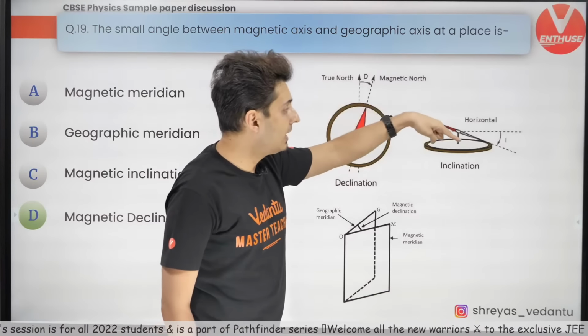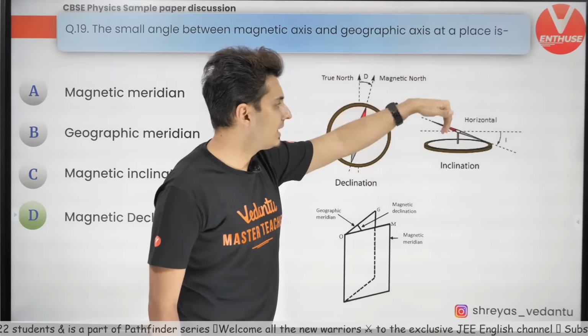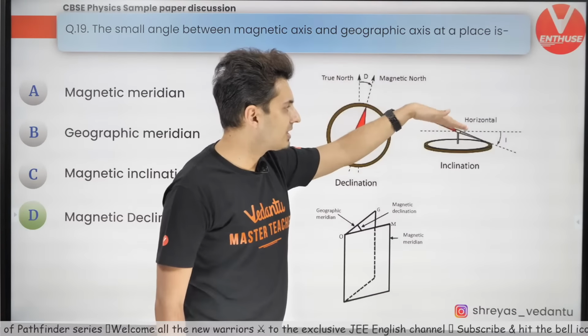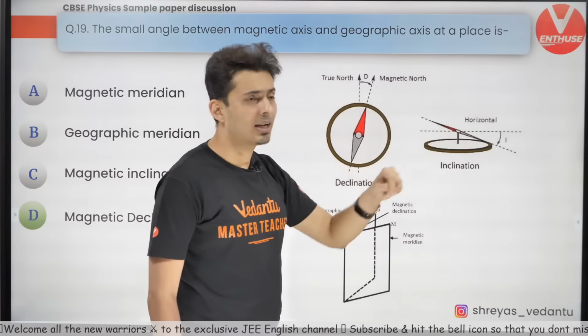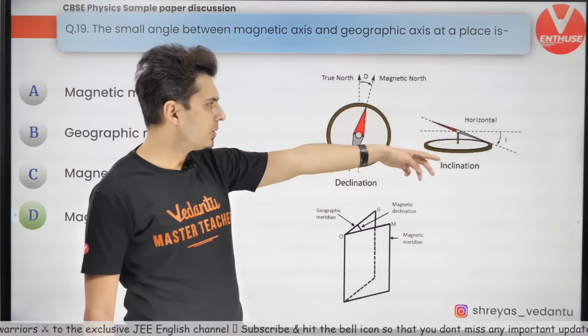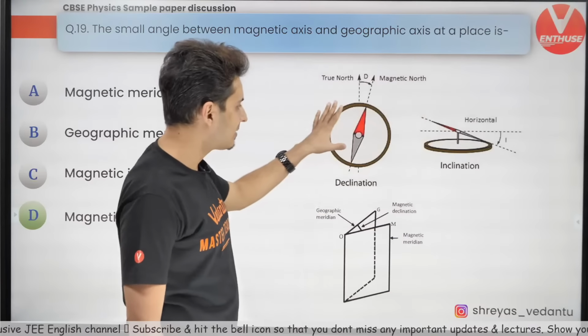Also, at a place on Earth, the magnetic field is not horizontal. There is vertical and a horizontal component. So that angle which vertical and horizontal make with each other is the angle of dip. BV by BH gives you tan theta.